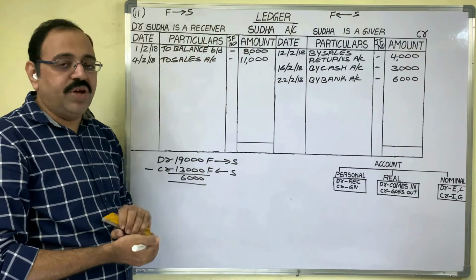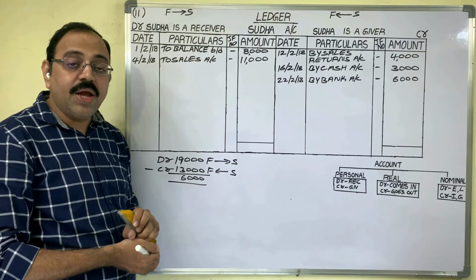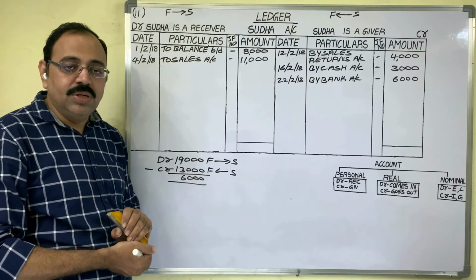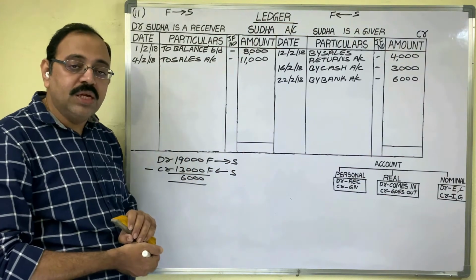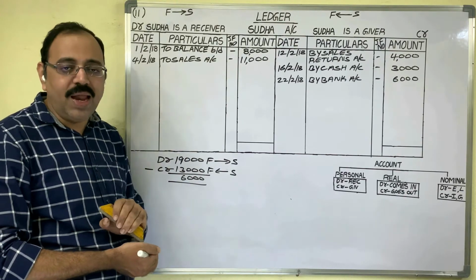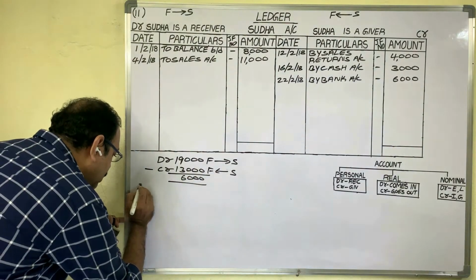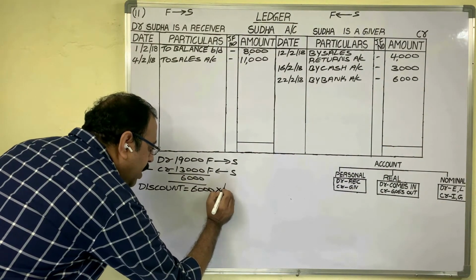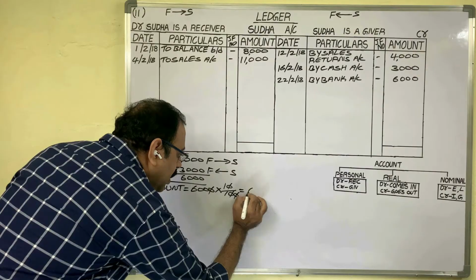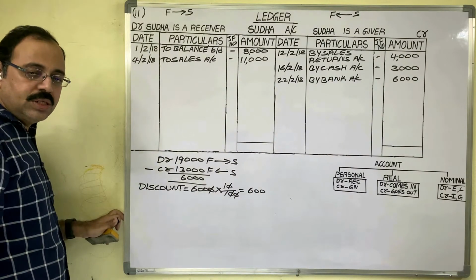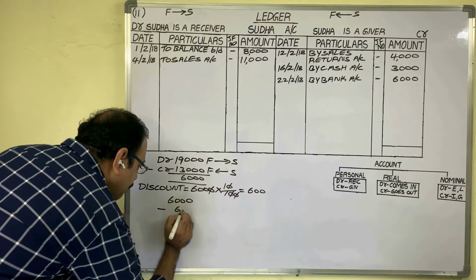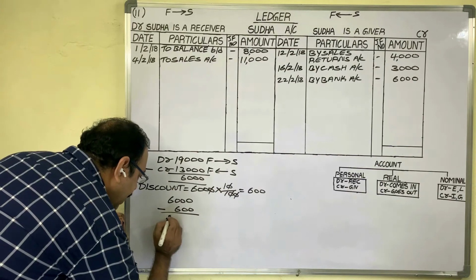Debtor means a person who is liable to us. On 28th February, month last date, her account is settled. What is the meaning of that? She has paid that amount. How has she paid this 6,000 rupees? With a 10% discount she settled her account. First the discount amount we should calculate. Discount is equal to 6,000 rupees into 10%. One numerator, one denominator. If you cancel, discount is 600 rupees. Then 6,000 rupees balance amount minus discount amount 600 is equal to